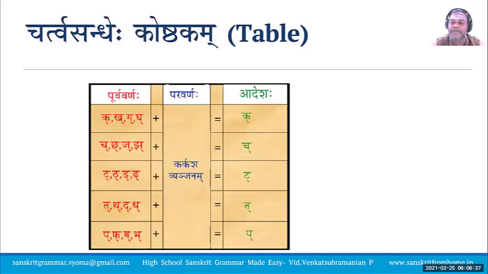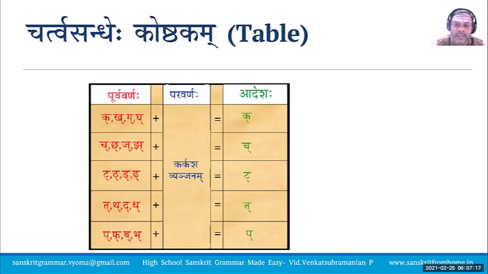How to remember this Sandhi through a table? In Chartva Sandhi, you have all the Vargiya Vyanjanas except the fifth letter. In the Paravarna, you have the Karkasha Vyanjana. What is Karkasha Vyanjana? First two letters of all Vargas and Sha, Sa. These are Karkasha Vyanjanas. Then what is the Adesha? K, Ch, T, T, P.